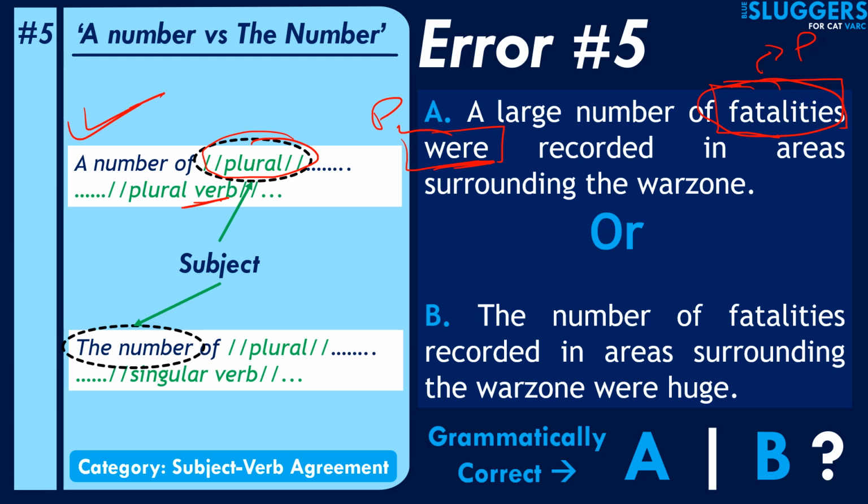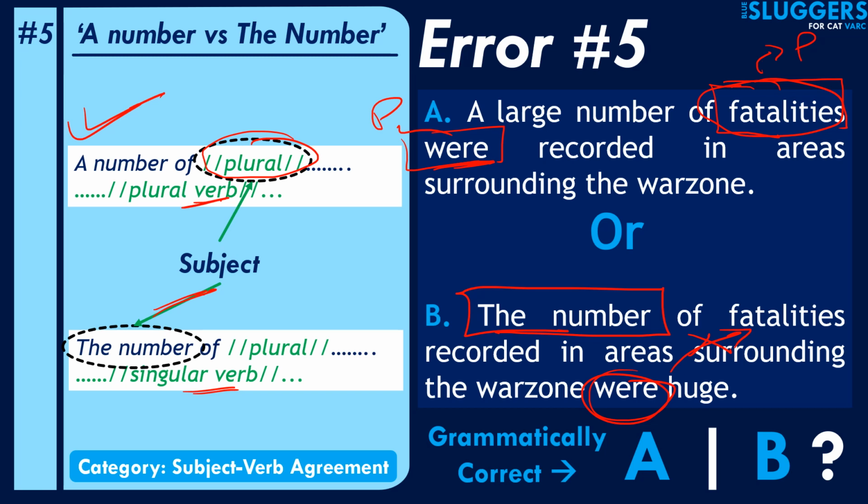However, in the second case, let's look at this case, the number of fatalities recorded. In these cases, guys, the appropriate subject for the verb, the number of fatalities recorded in the areas surrounding the war zone were huge. For the verb were, the appropriate subject will not be fatalities. It will not be fatalities. In this case, the appropriate subject for the verb were will be the number. So the number will be the appropriate subject for the relevant verb here. And then the number, whatever the number might be, it might be a big number, it might be a small number, but it is still a single number, right?